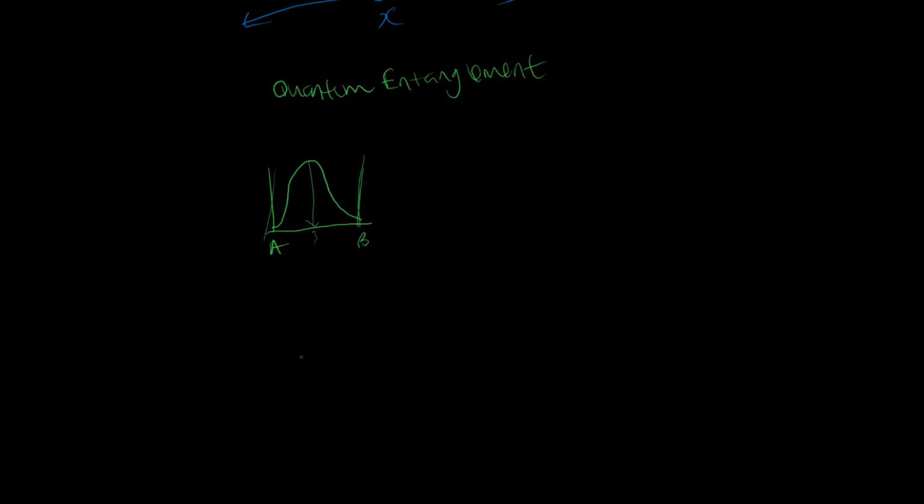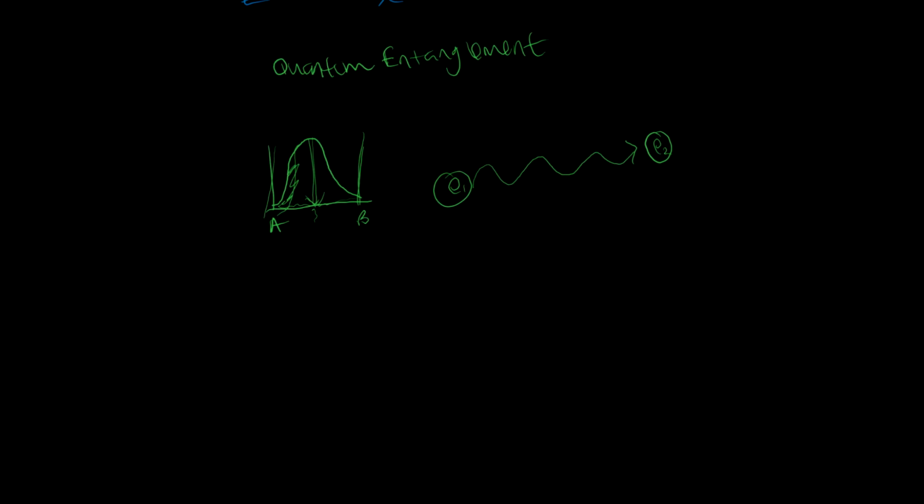This is the most probable place to find the particle, but it could also be found at any of these other positions. So this wave of probability connects the two particles together, and therefore if anything happens to electron 1, information is instantaneously transferred to electron 2 due to this quantum entanglement.